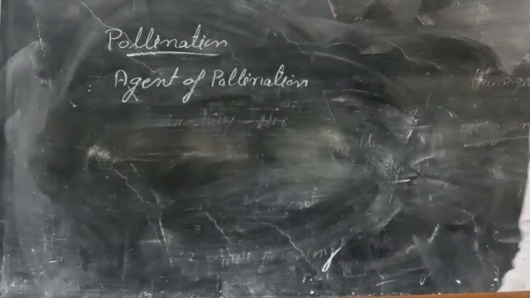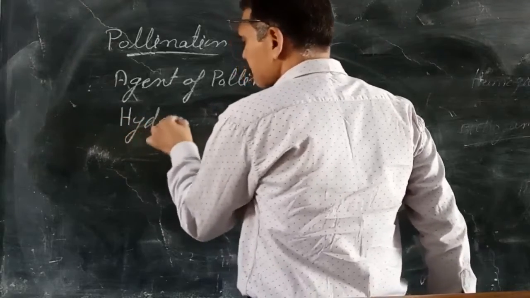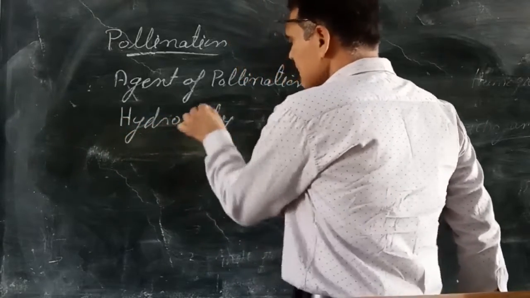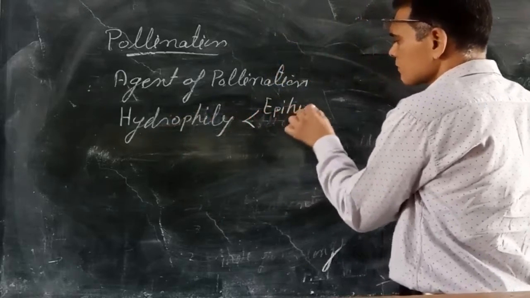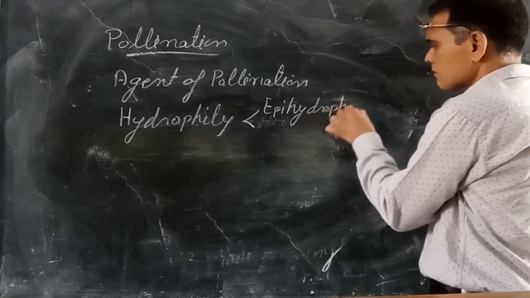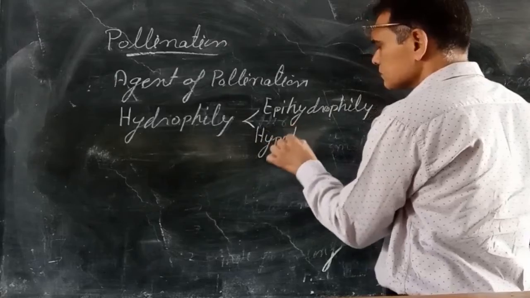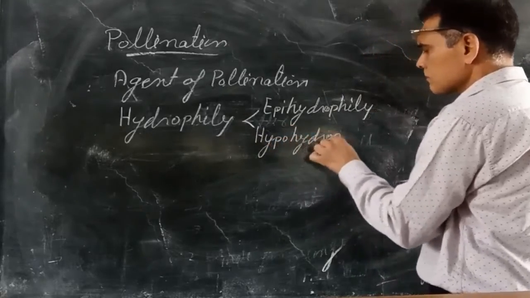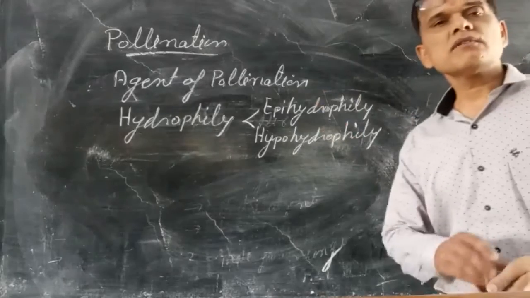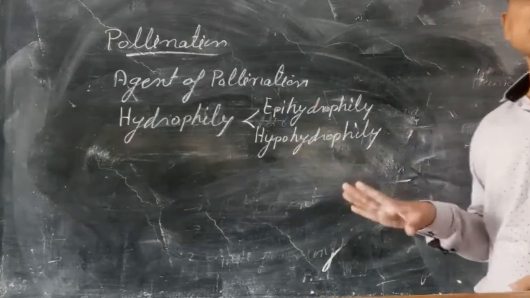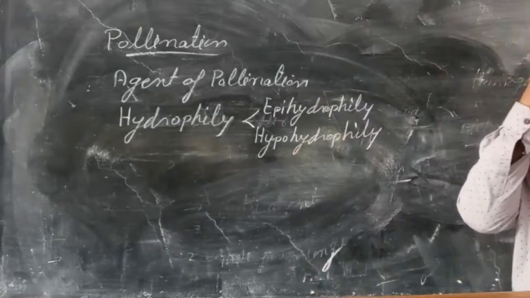Second one is pollination through water, that is known as hydrophily. It is of two types, epihydrophily and hypohydrophily. Epi means on the water surface, that is epihydrophily, or under the water, that is hypohydrophily.